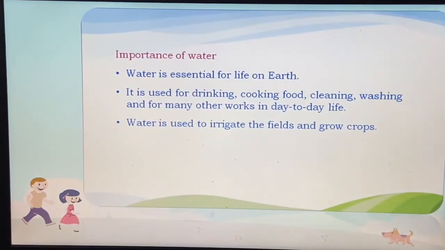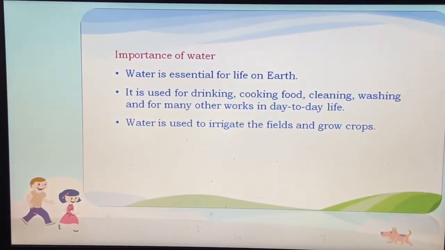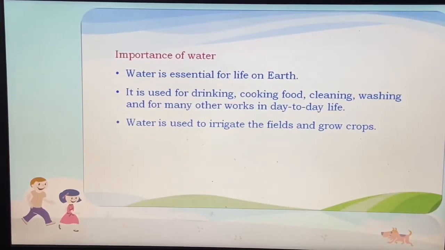So first of all, the importance of water. As you know, water is essential for life on earth. All living beings need water to survive. Without water, we can't live. It's a basic need, and we use water in our day-to-day life for various reasons, for example, drinking, cooking food, cleaning, washing, and other reasons also. Water is also used to irrigate the fields and grow crops. We also require water to grow the crops.